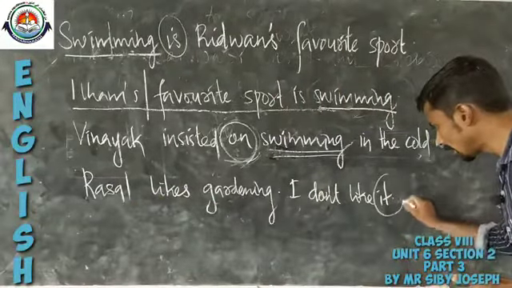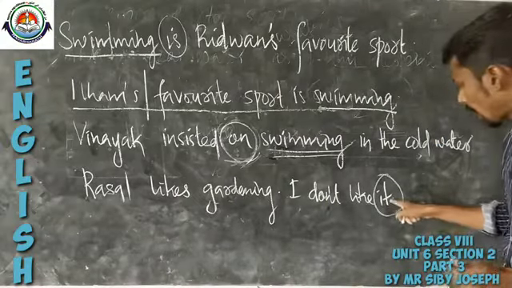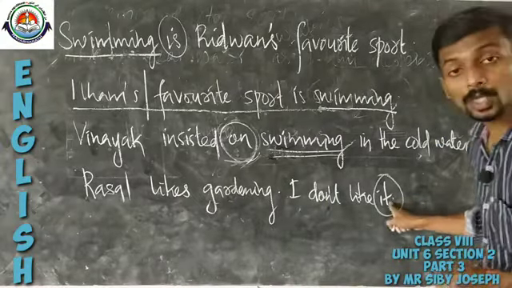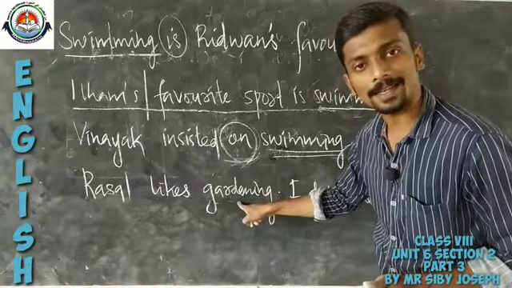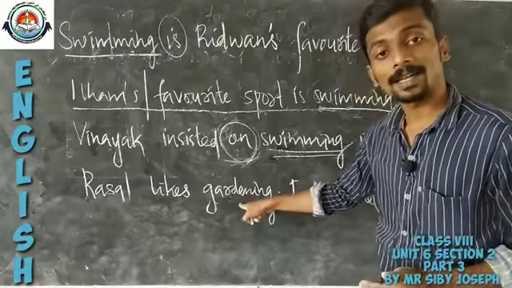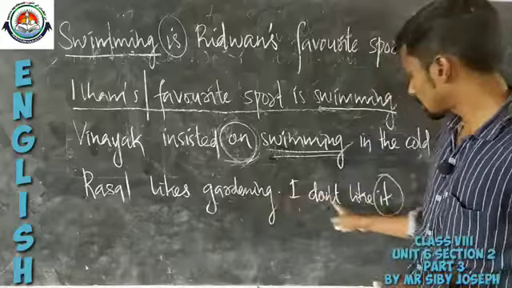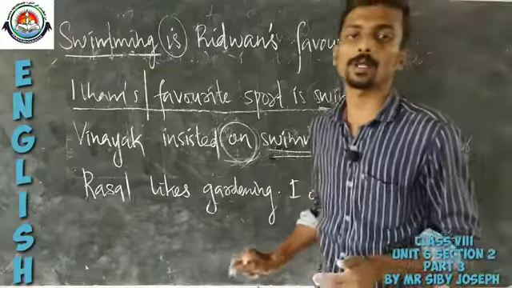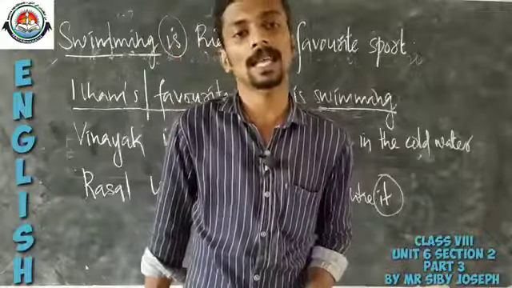Look at the word it. It is actually a pronoun, and this it stands for gardening. So, gerunds can also be substituted with a pronoun. These are the things you have to remember from these examples.